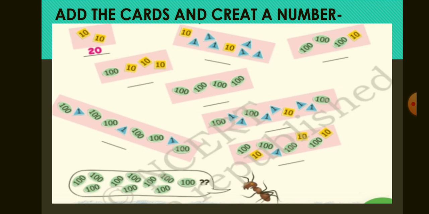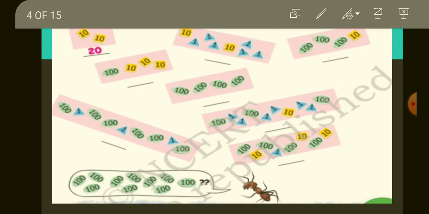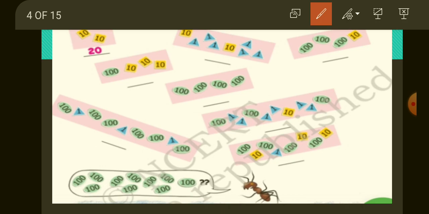So how will you create a number? See, one example is given here. In this example, there are 2 cards of tens: 1 card of tens and 1 card of tens. So how many cards? 2 cards of tens. So we have written 20.